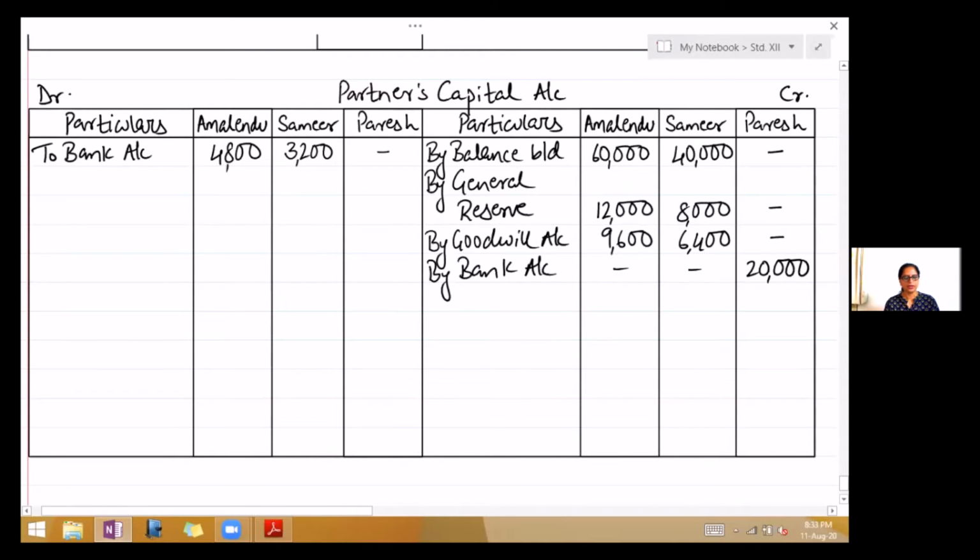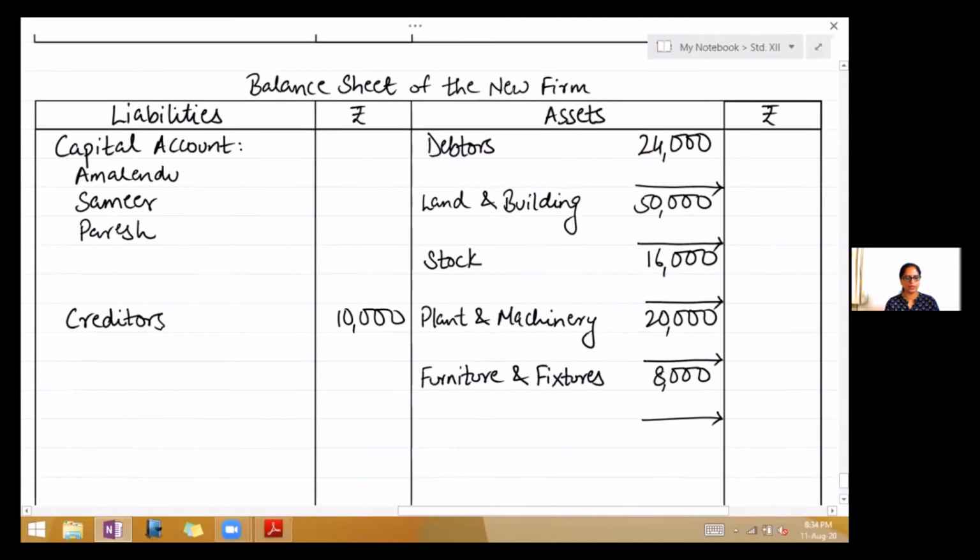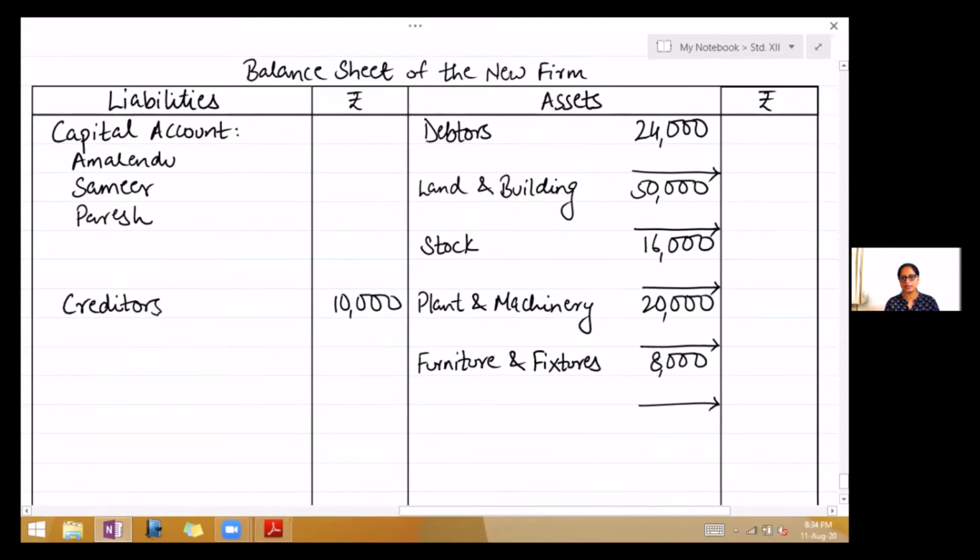Third adjustment. For the purpose of Paresh's admission, it was agreed that assets would be revalued as follows. So all the assets are being revalued. Come to the balance sheet. The first one is land and building to be valued at rupees 60,000.